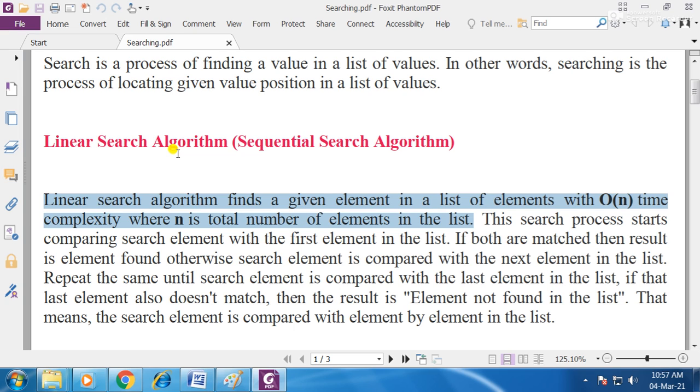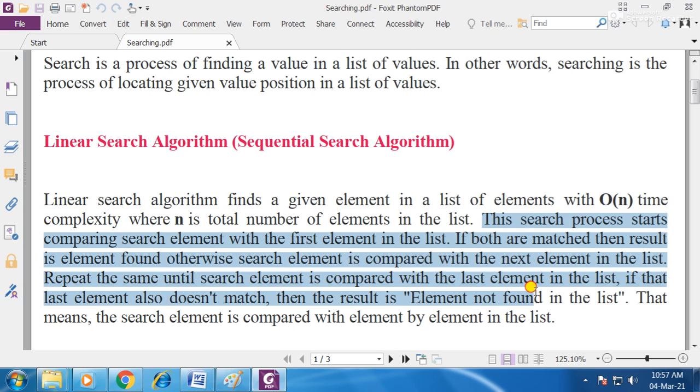By starting from the first element, it will start searching and go up to the position where the element is found. And if it is not present, it will check up to the last element.